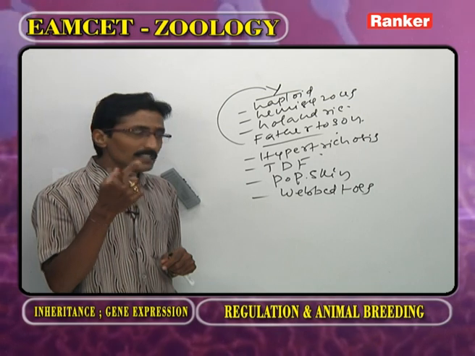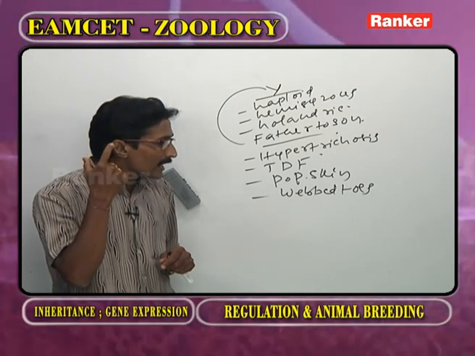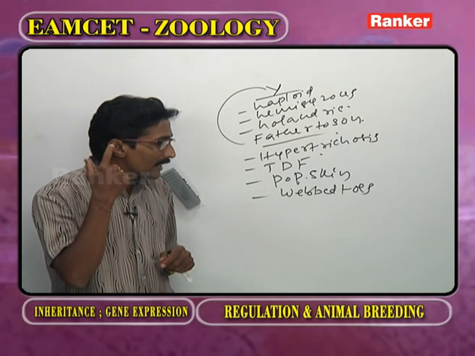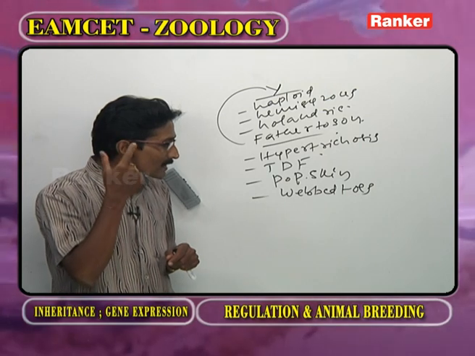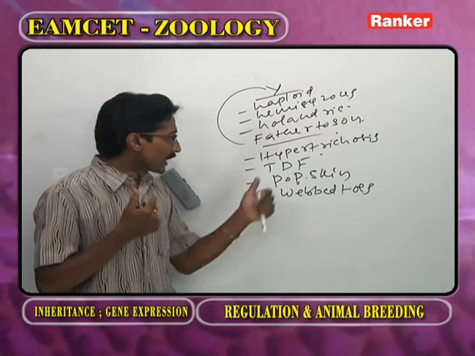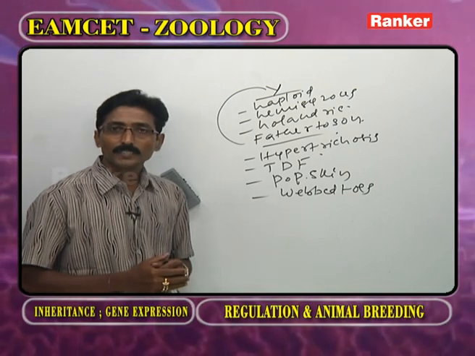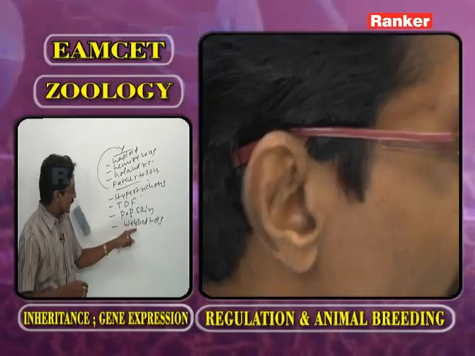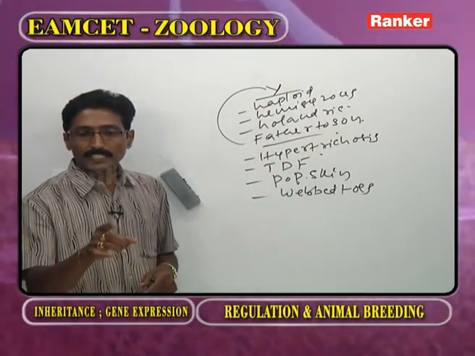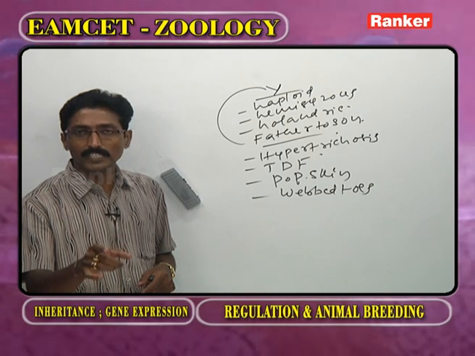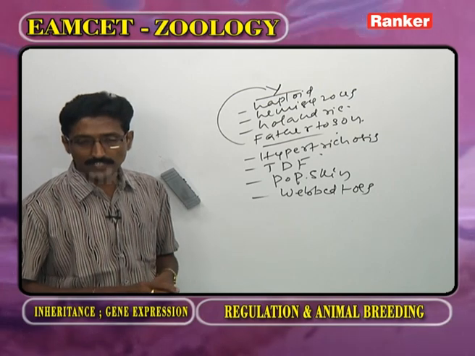My father has hypertrichosis. In my father's body, on the external ear, hairs are present. Now you observe, I am also having hairs on my external ear. It is hypertrichosis. It is a character, but not a disease. So, for all these characters, the genes are present on the Y chromosome. Now here, the testis determining factor gene is present on which chromosome? Y chromosome. So, the answer is.